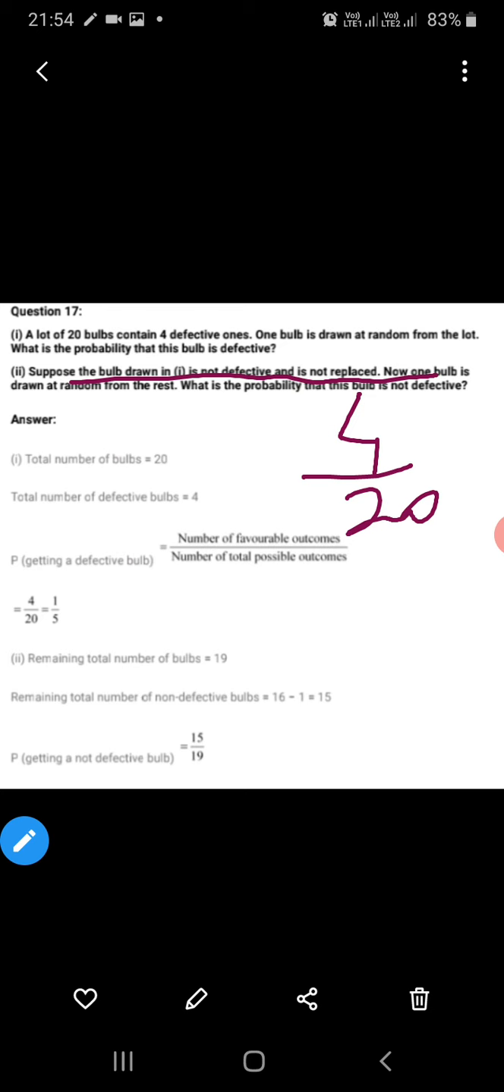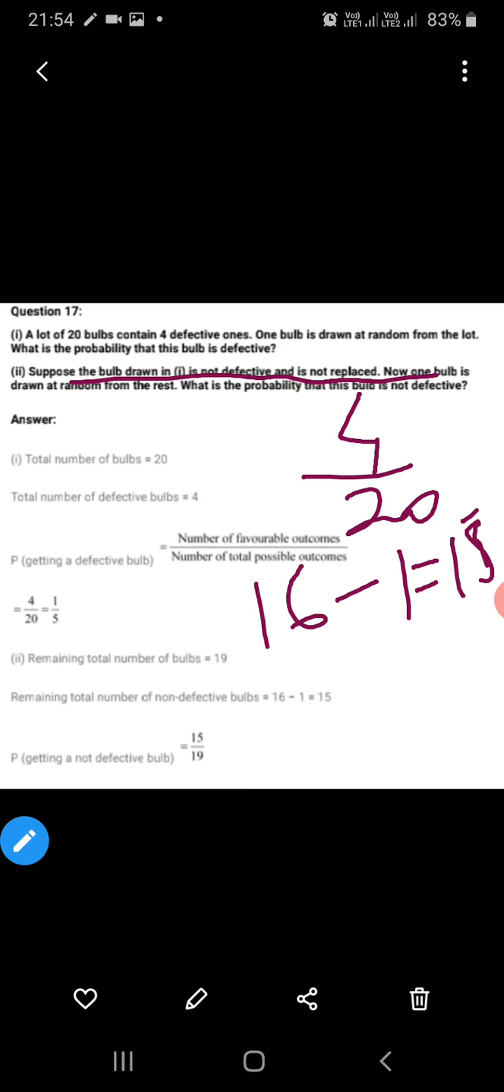But if we talk about the second part of it, it says supposing that the bulb taken out is not defective and is not replaced. Not replaced का मतलब दोबारा नहीं रखा गया. Not defective मतलब सही है वो. तो how many good bulbs are there? 16. One is taken out. So how many bulbs left? 15 good ones left.